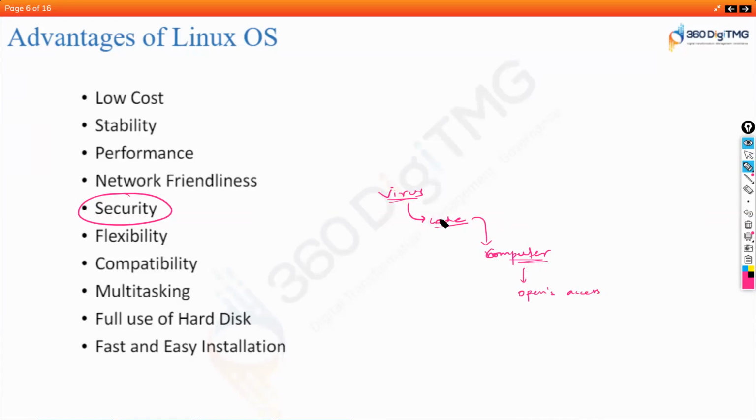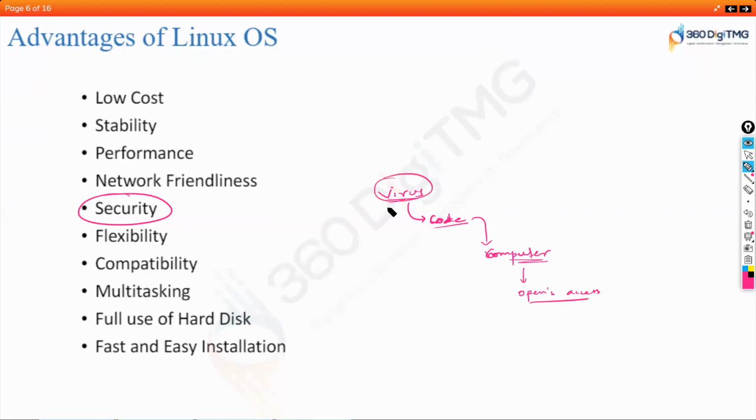It is nothing but a piece of code. COVID-19 is nothing but a virus, but your body does not accept it. It will corrupt your system if it enters into your system. In the same way, a computer virus is also a piece of code which basically opens access to your computer for the external world.